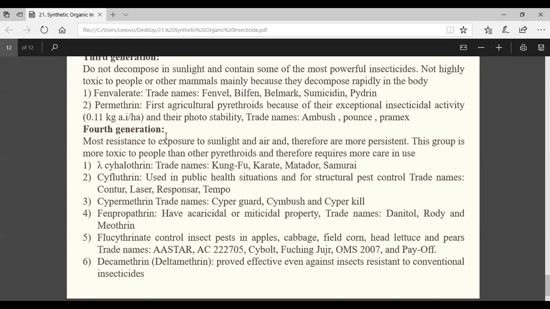Sir, negative, negative, positive, positive, negative, positive, positive, negative, sir. Fourth generation, third generation, second generation, first generation. Plus is the stability, negative is inhibitor, sir. And DDT, sir, important points to remember in DDT, and these are the first synthetic insecticides. Okay, very good, but you told so many wrong things.